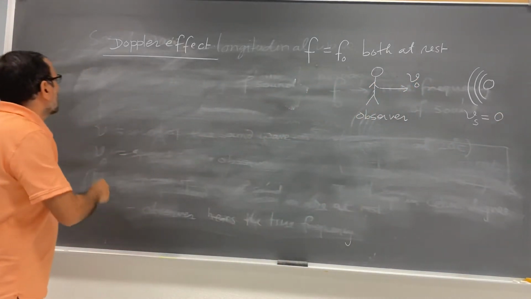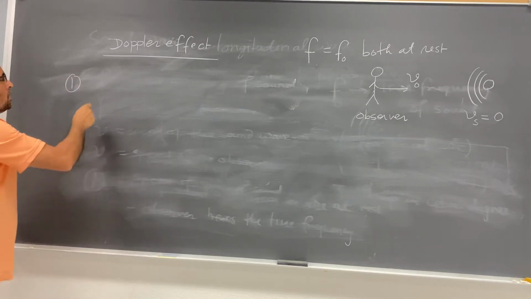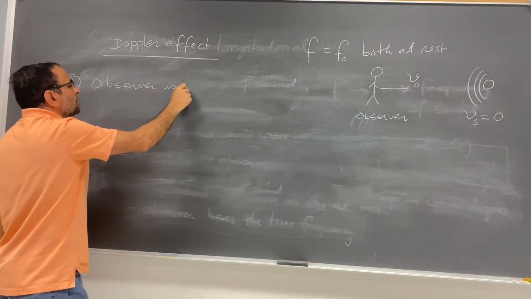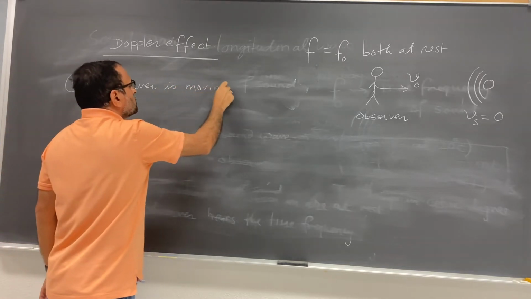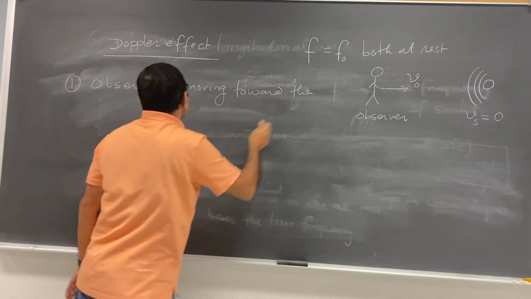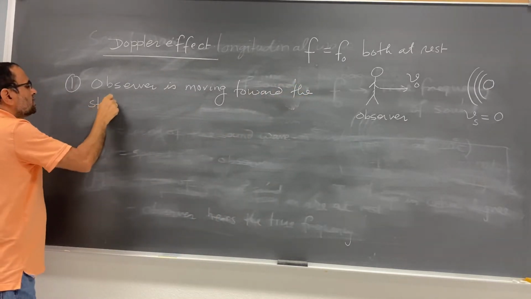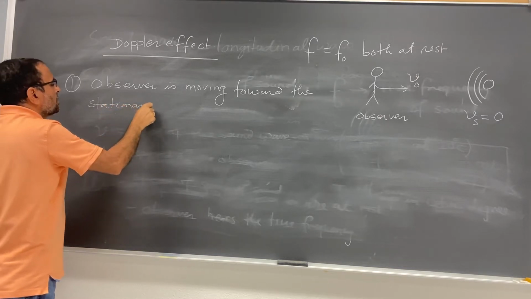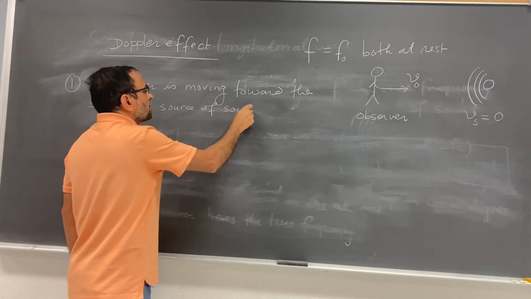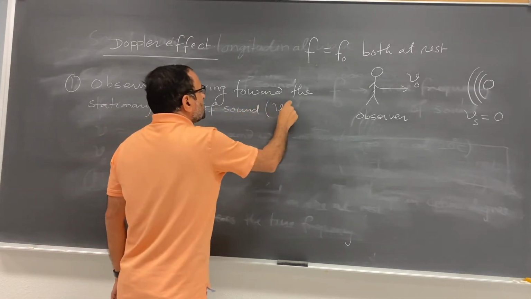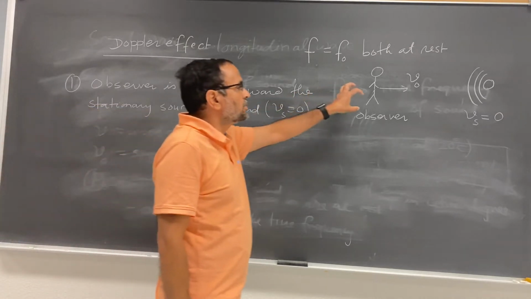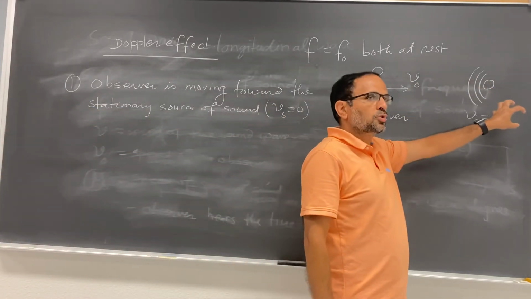So the case number 1 is observer is moving toward the stationary source of sound. That means V sub S, this is equal to 0. So what happened? What do you think? If this observer is moving toward the stationary source, what happened?